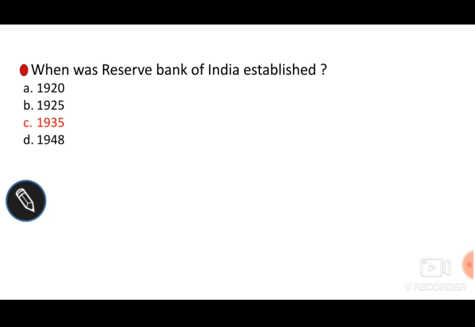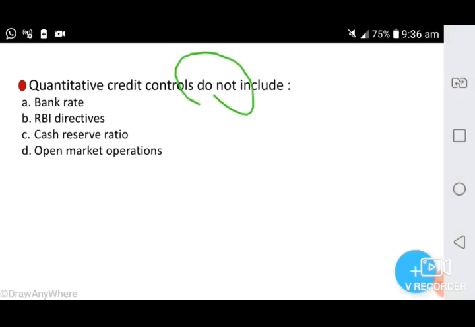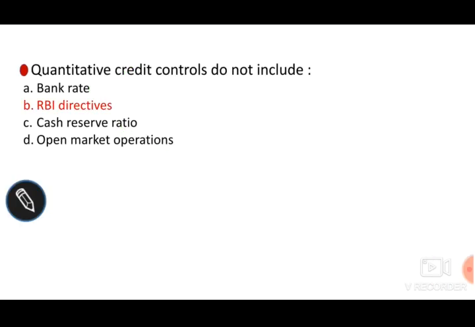Then moving on, next question. Quantitative credit control do not include: option A bank rate, option B RBI directives, option C cash reserve ratio, option D open market operations. Quantitative credit control include bank rate, cash reserve ratio, open market operations. So B is the correct answer. RBI directives is not the method of quantitative credit control. RBI directives is a qualitative credit control. So here answer option B is the correct answer.